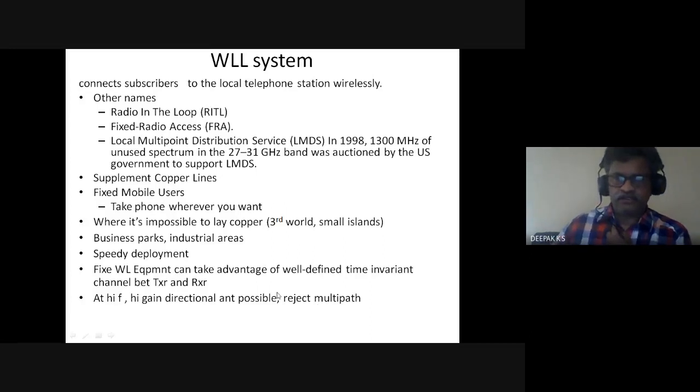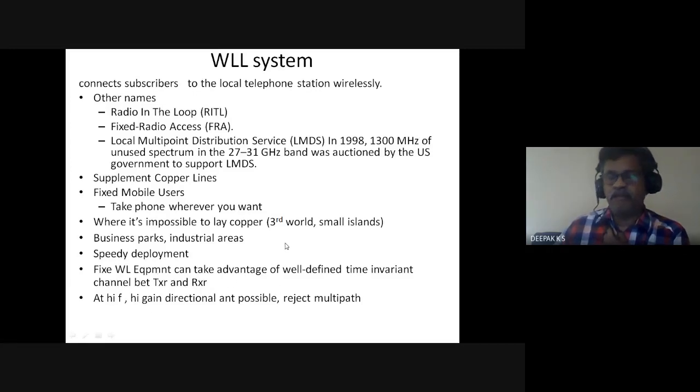This is fixed. So what is the difference from mobile? In the mobile scenario, you have multiple paths varying with time, so the channel is different. Channel means between transmitter and receiver. In wireless local loop, there is the advantage of a well-defined, time-invariant channel between transmitter and receiver. So that is another advantage regarding the channel.